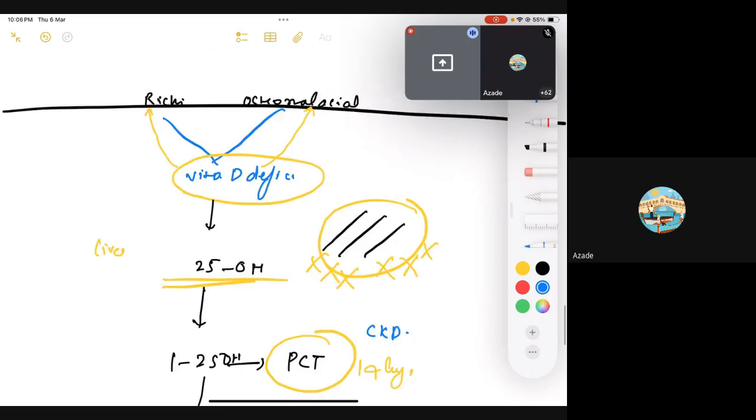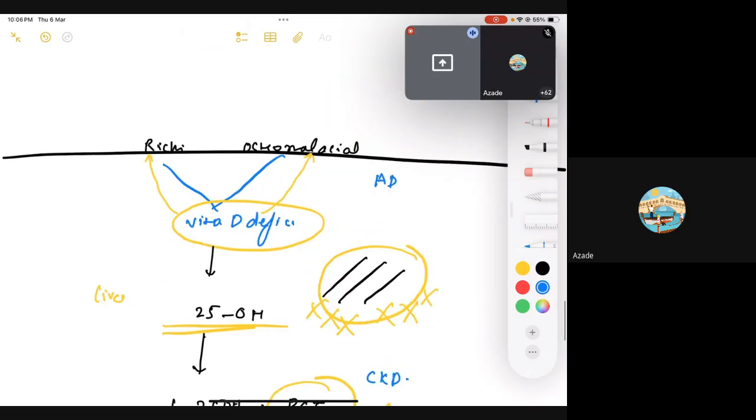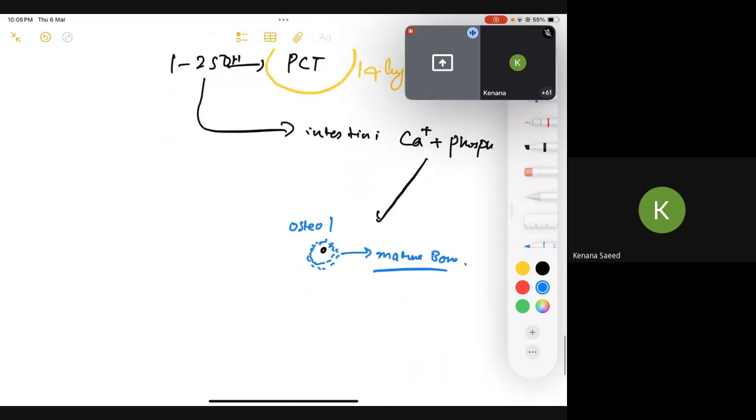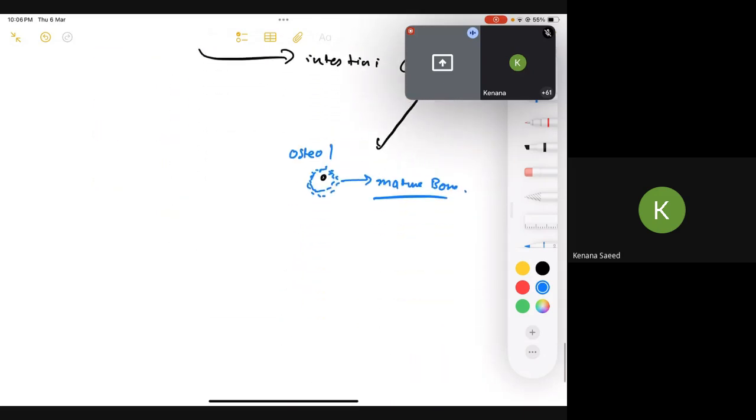And what about A, D, E, K? They are fat soluble vitamins, right? But you also get vitamin D from your nutrition as well. So if there is any problem with the pancreas, it can also lead to vitamin D deficiency. And in turn, what happens? The bone is going to be weak, right? You're going to have weak bones. Is that clear?